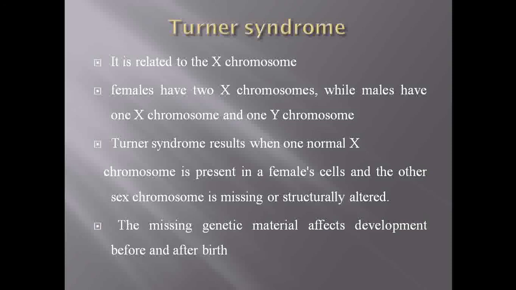Just as in the earlier syndrome there is one extra X chromosome, here one X chromosome is missing, or there is a deletion of that chromosome. That's why we call it Turner syndrome.